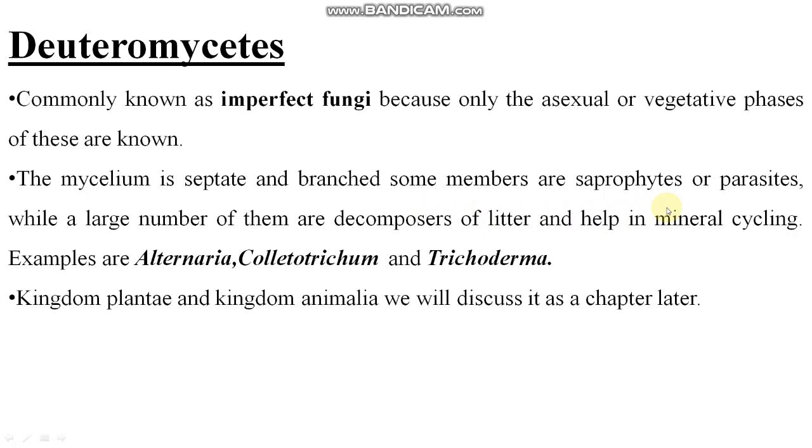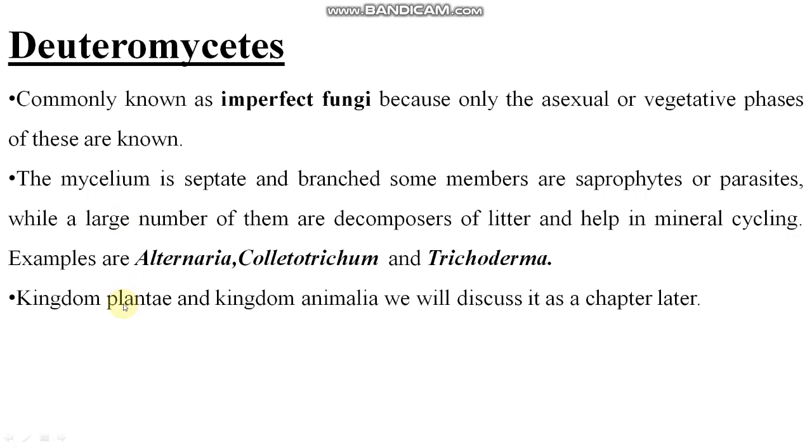They work as decomposers. Examples are Alternaria, Colletotrichum, and Trichoderma. These are examples of Deuteromycetes. Why are they called imperfect fungi? Because they have only the asexual phases in their life cycle. This is the reason.